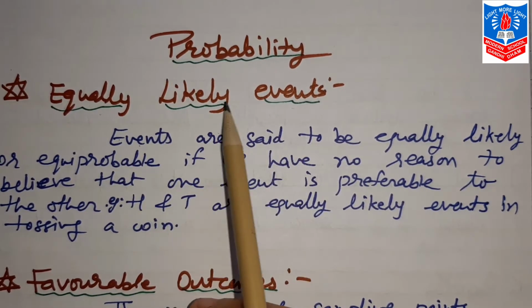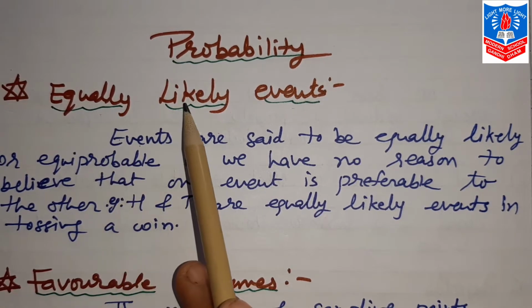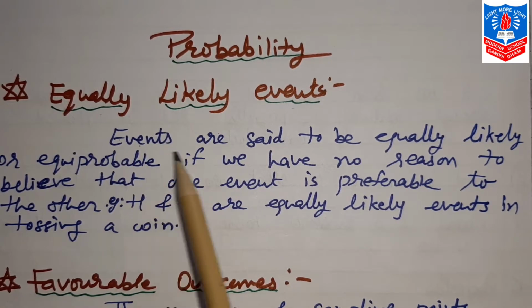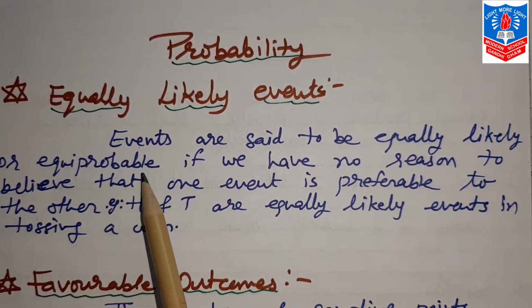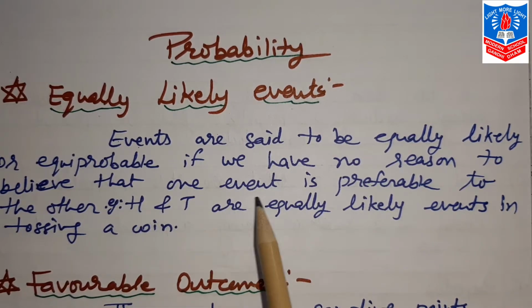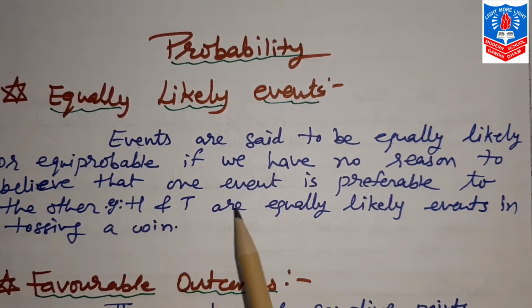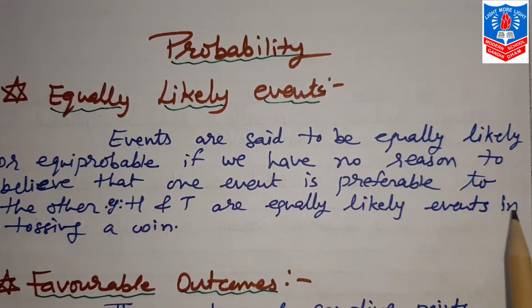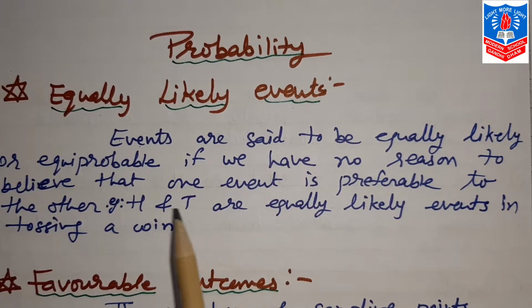Now what is equally likely events? The word itself says equally likely. Events are said to be equally likely or equiprobable if we have no reason to believe that one event is preferable to the other. For example, head and tail. These two are equally likely events in tossing a coin. We don't favor any one, like head or tail.